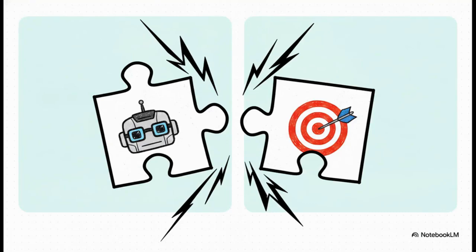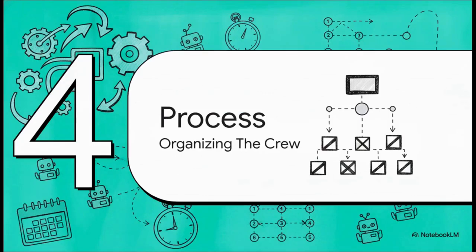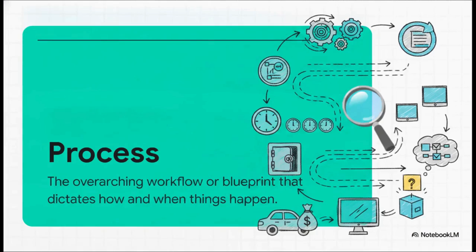Now, what's really interesting about this is the dynamic between the two. You've got raw potential on one side and clear direction on the other. On the left, we have the agents, our who, and on the right, the tasks, our what. And the thing is, one literally cannot function without the other in this ecosystem. You can have an absolutely brilliant specialist, but without a mission, they're just sitting idle. On the flip side, you can have a fantastic mission, but without the specialist, it just never gets done. The real magic happens when we lock these two things together. Which leads us to part 4, process, organizing the crew. So how do the agents know exactly when to execute their tasks, or who goes first?